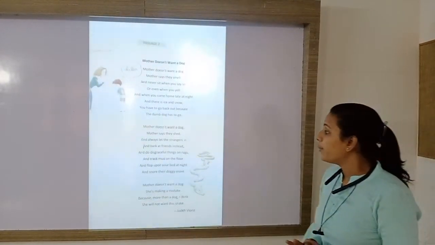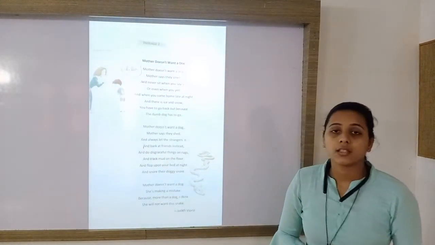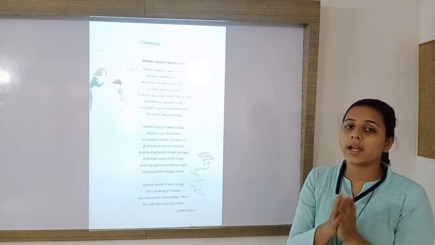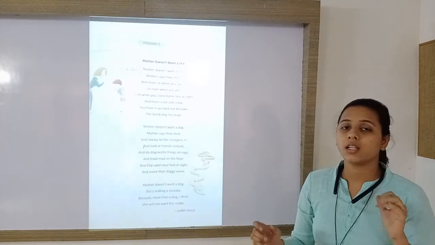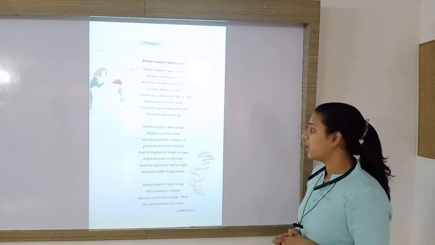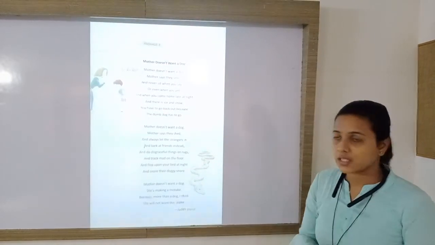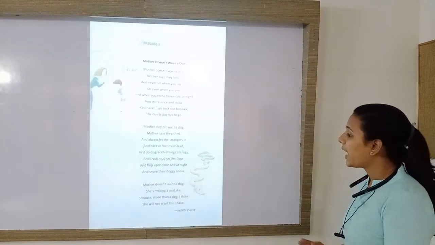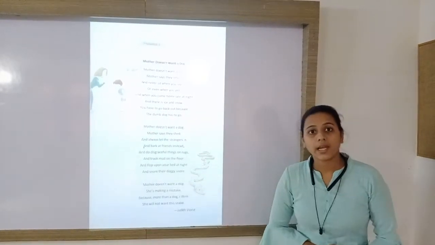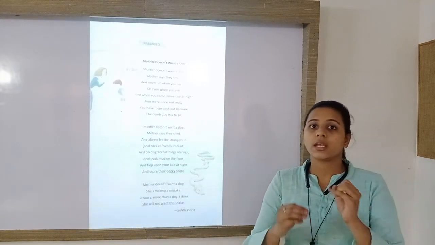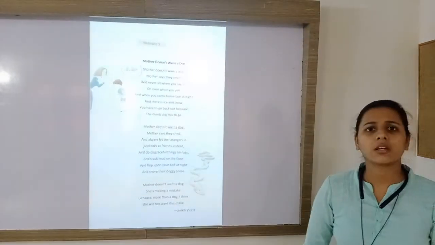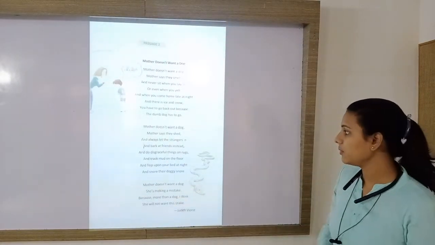And flop upon your bed at night. They will roll upon your bed. They will come into your bed at night and they will start doing their mischievous things. They will start flopping and rolling on the bed and snore their doggy snore. At night they will start snoring in their doggy snoring sound. So in this way they will create trouble for us.